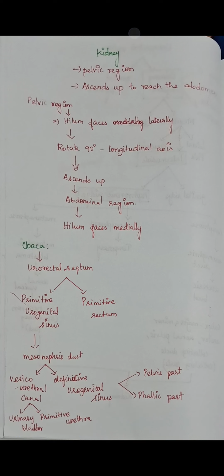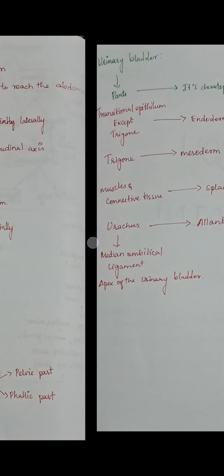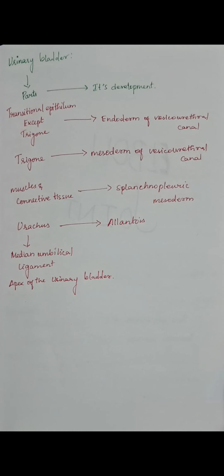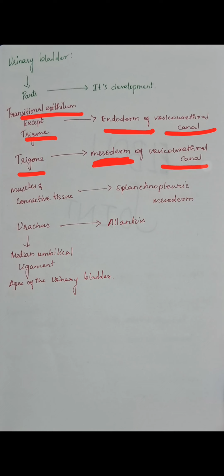Being mainly concerned with the urinary bladder, we will see the development of the different parts of the urinary bladder. First, the transitional epithelium. As we know, the urinary bladder is lined by transitional epithelium, which is formed by the endoderm of the vesicourethral canal. Except the trigone, it is the endoderm of the vesicourethral canal, whereas the trigone is formed by the mesoderm of the vesicourethral canal.